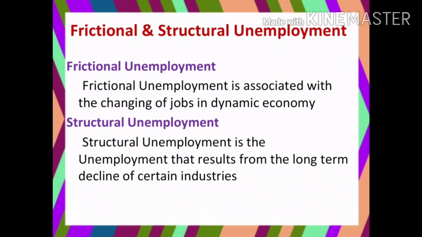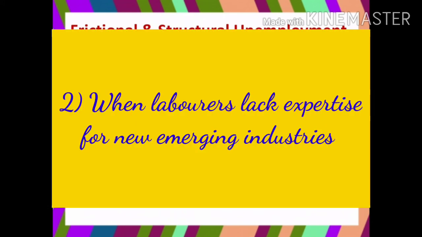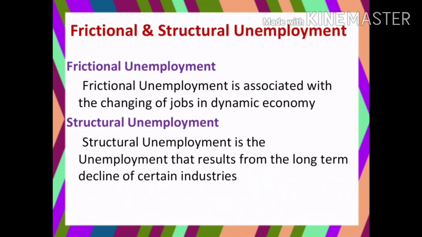The other reason is when laborers lack expertise for new emerging industries. They may not know the technical changes in the emerging industry. If you take this online class itself, if I am not able to adopt modern technology in online teaching, I may not get employment opportunities. They may opt for some other teacher. This is also called structural unemployment.